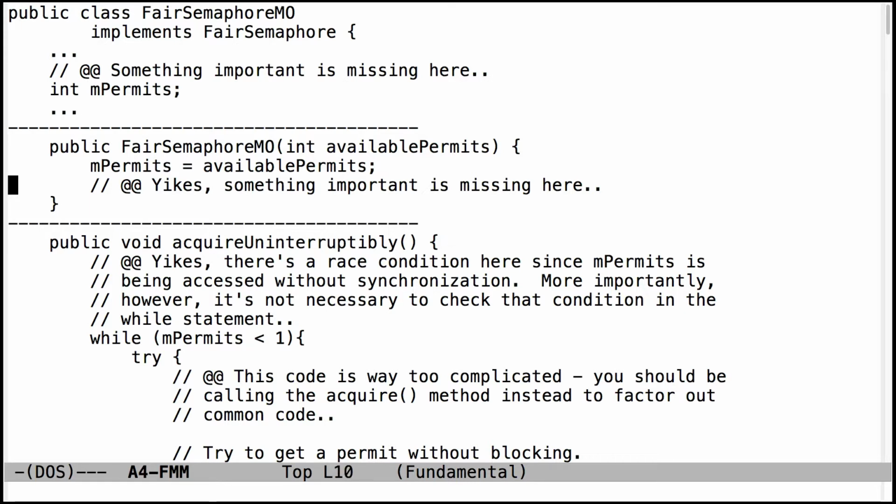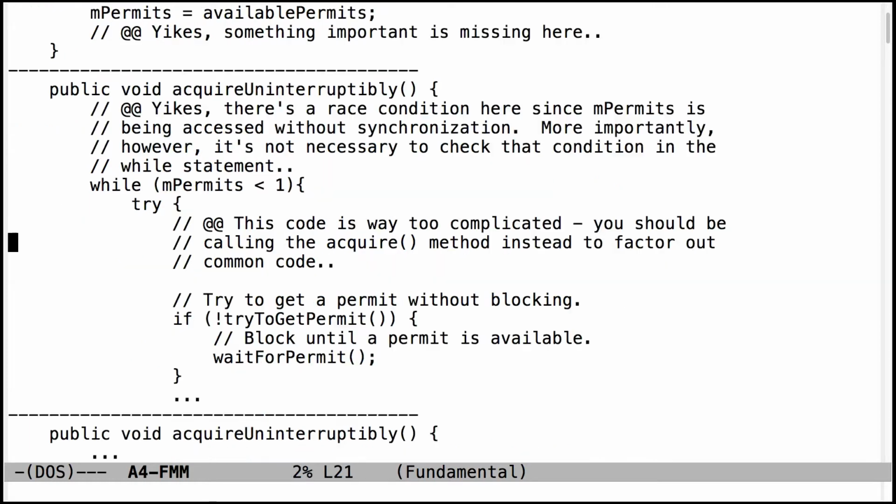Likewise, another thing you need to make sure you do is you always initialize all your fields properly. This is a good example of something that's not been initialized properly. Bunch of problems, lots of race condition problems, which you shouldn't be having at this point because we've covered this stuff extensively. Remember, you're not supposed to be accessing any fields without having them synchronized in some way.